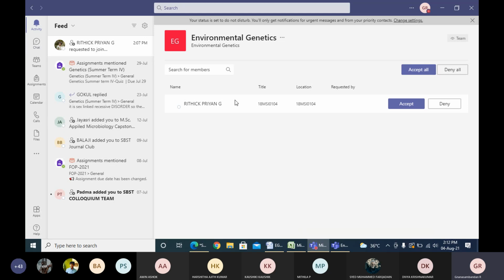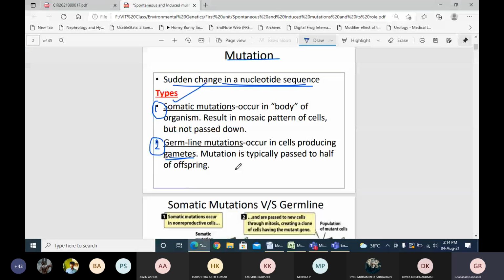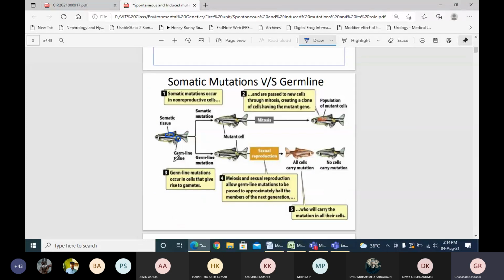Yes. So now we are discussing the somatic and germline mutations. The somatic mutations will not pass to the next generation, and germline mutations will pass to the next generation, when the mutation occurs in the germline cells. So we are discussing that in the picture. Here, when the somatic tissues get mutated, what will happen when it passes to the next generation? Most of the time, that will not pass to the next generation.